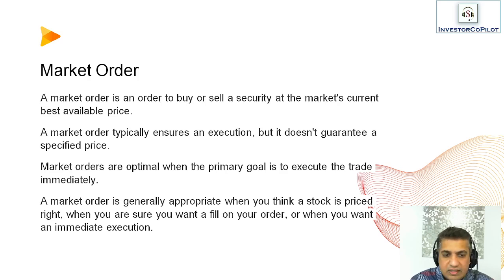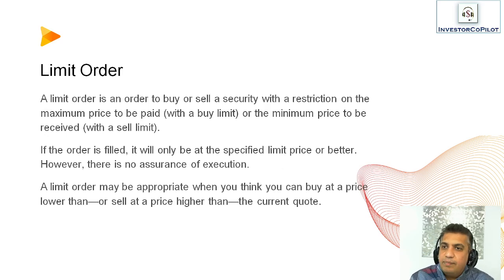So that's the simplest type of order here. We will look at how this is executed later on. Let's look at the next one, limit order.